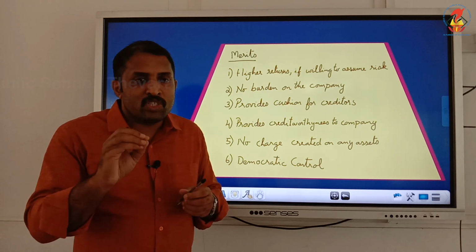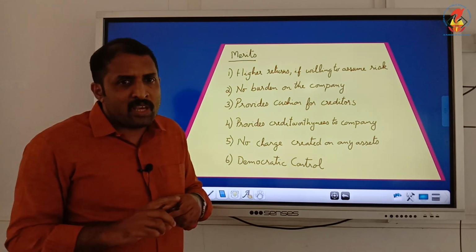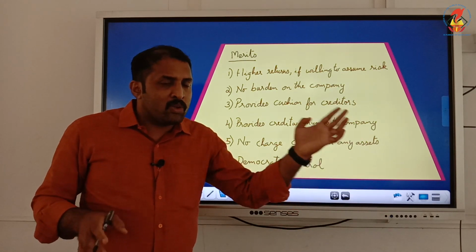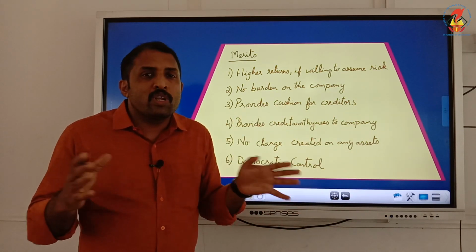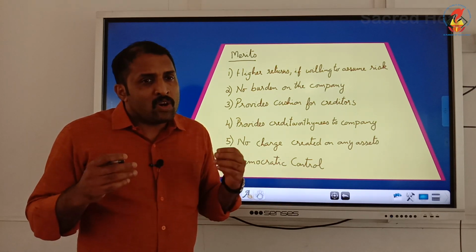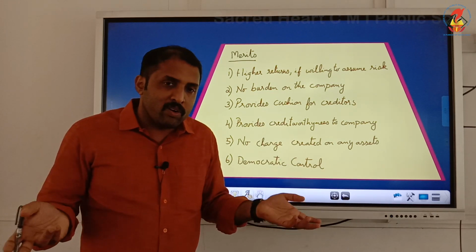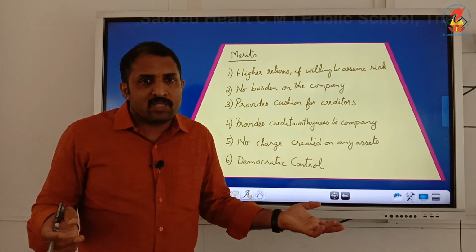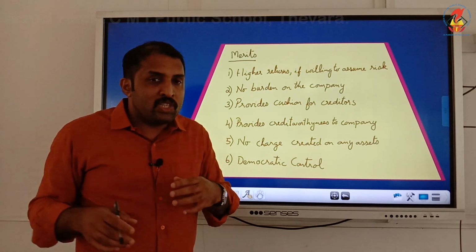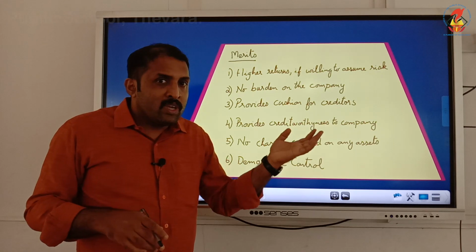While purchasing equity shares, the company is not giving equity shareholders any guarantee that if the company is not paying, you can have a charge on that particular asset. No such kind of collateral security for equity shares is there. Nothing is charged for protection of equity shareholders. If the company has earnings, they will receive. If the company doesn't have earnings, they will not receive. They have nothing to do with assets. So those assets can be used for further pledging or mortgaging. So no charge is created on any assets in the case of equity shares.